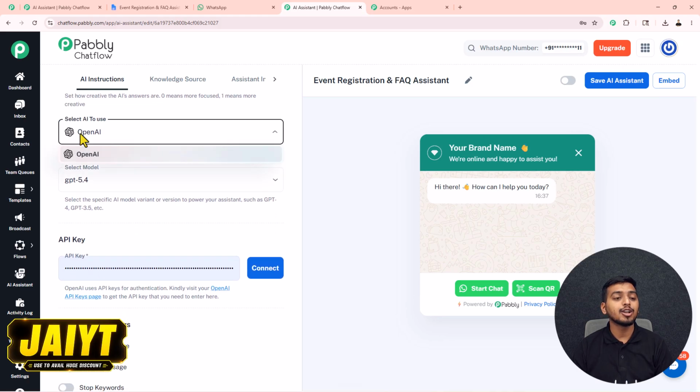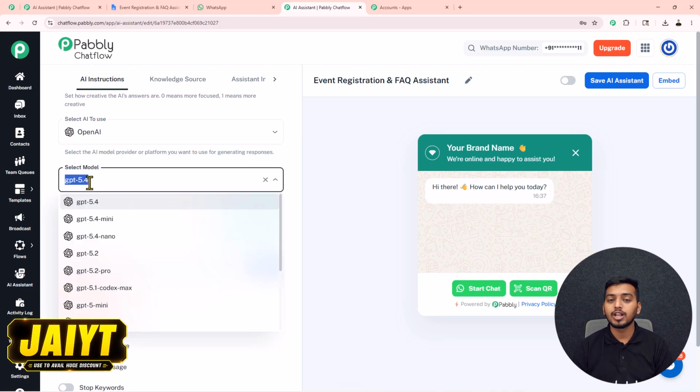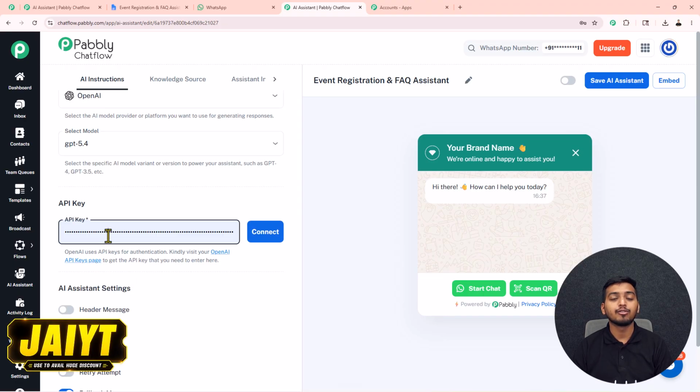Next, we have this select AI to use. We have to select this OpenAI. For this model, you can select any model from this drop down. I will select this GPT 5.4. Then we have to add this API key.